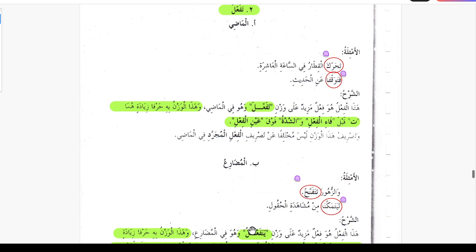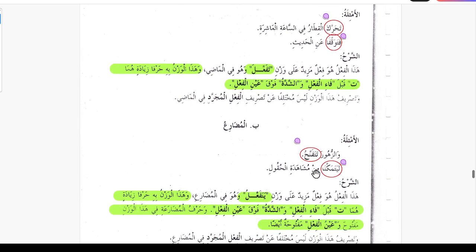tafa'ala yatafa'alu. So here we have an example. Fattaha tatafattahu. Tafattaha yatafattahu. So we are adding ta before fattaha. Tafattaha yatafattahu, to open. Wazzuhuru tafattahu, and the flowers were blooming or opening.